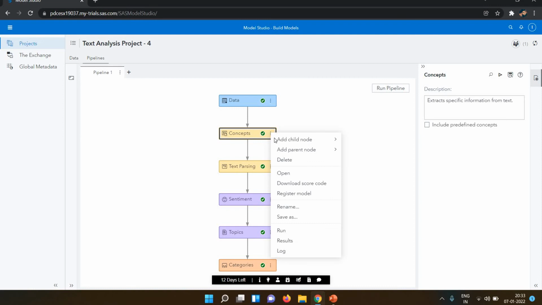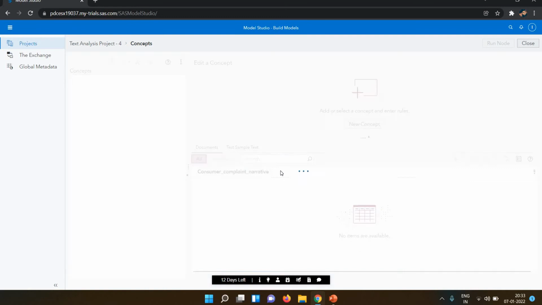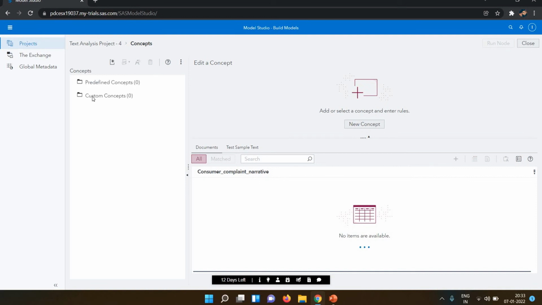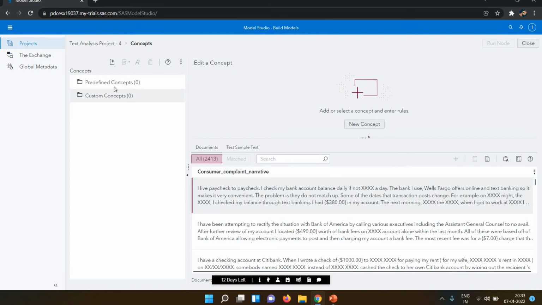I'm going to open this. I right click, then I click on open. Now you can see here it's showing predefined concepts is 0 and custom concepts are 0. If they find something related to our project, they will show some predefined concepts. We have 9 predefined concepts that are not available for this particular one right now. If any are there, they will show under my concepts.